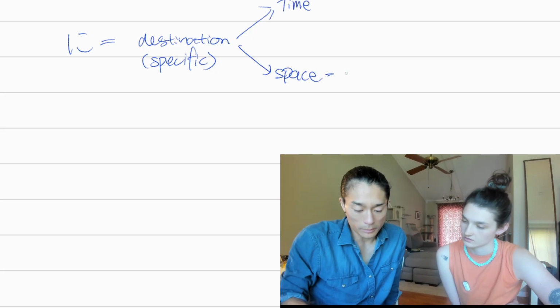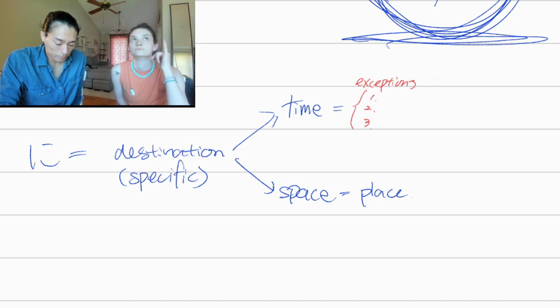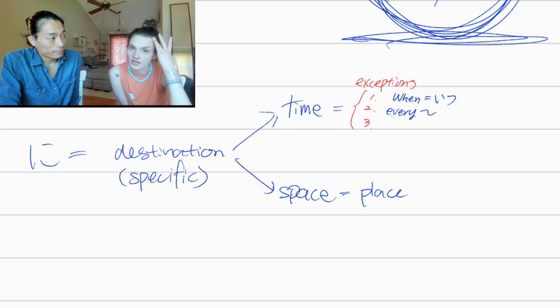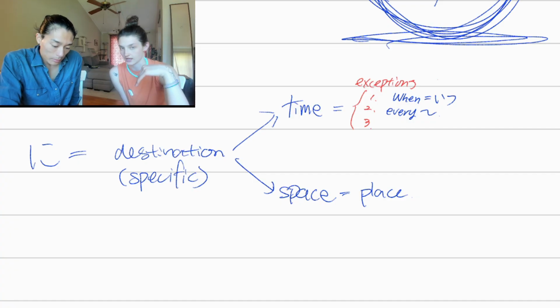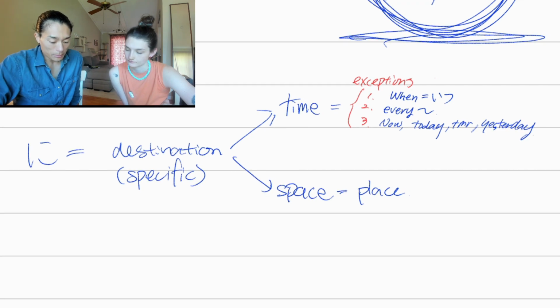Right, and then you were talking about the exceptions when we don't use ni. We don't use it if we're saying when, and we don't use it when we're saying things like every day, today, and there's another one. It's related to time. Oh, like saying now. Right. Now as the time, including today, tomorrow, yesterday, all of these time-related words that are relative to now, right? Yeah. Good. These three are the exceptions.